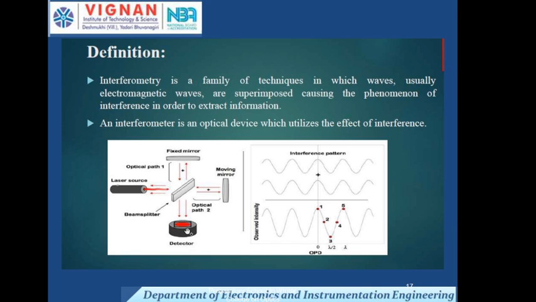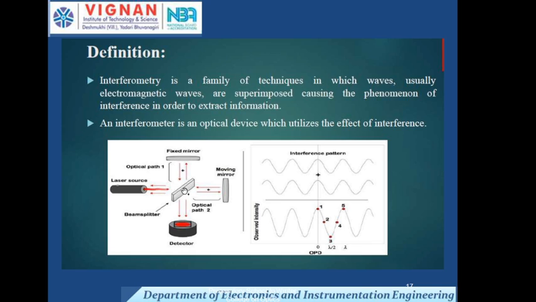Now I am explaining the basic principle of the interferometer. I am sending a laser light from the source, this laser device, through the beam splitter.